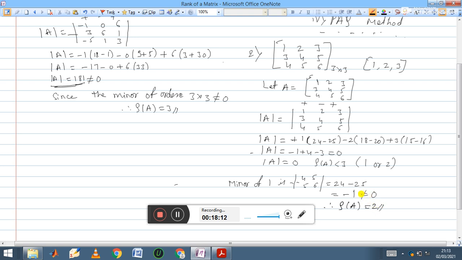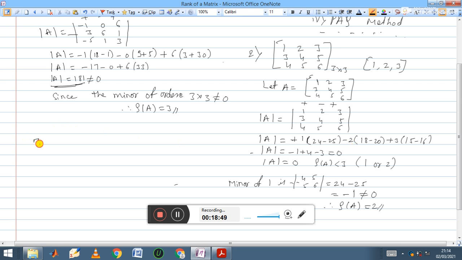Suppose if you get it equal to 0, then you need to check one more minor. Usually you are getting 9 minors. Suppose the given matrix is 3 cross 3, you are getting 9 minors. If any one of the minors is not equal to 0, then its rank is 2. If all the minors are equal to 0, then the rank is 1. I hope from this you understood how to find the rank of a matrix by determinant method.